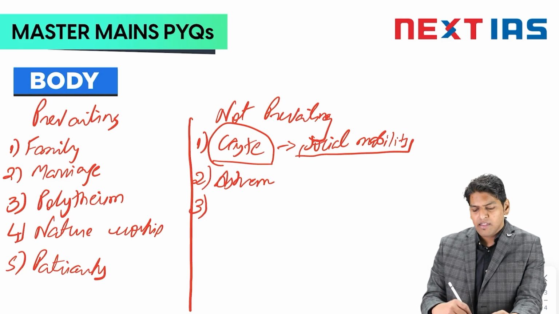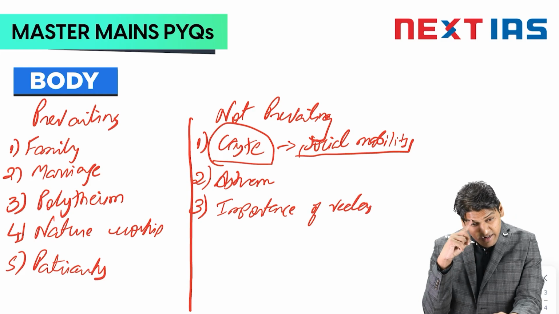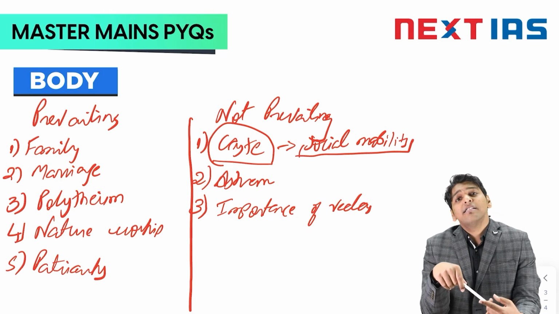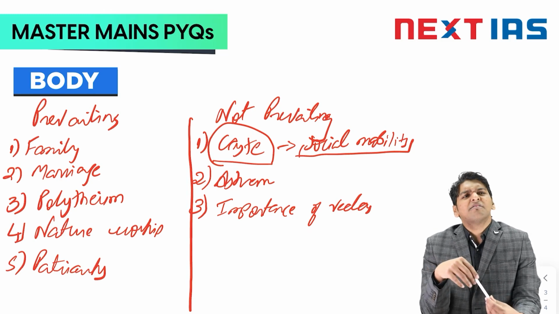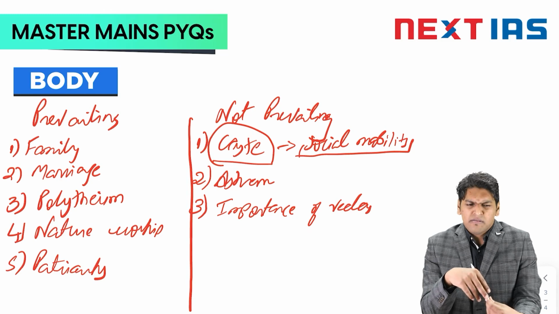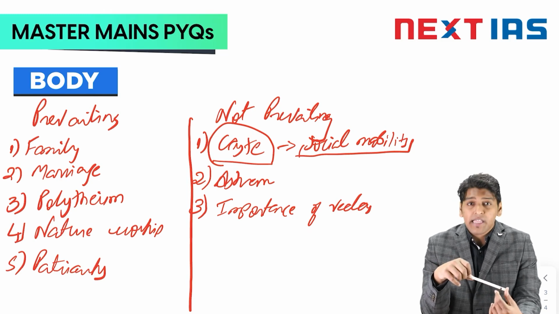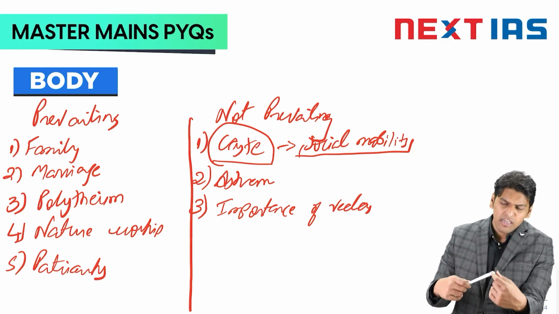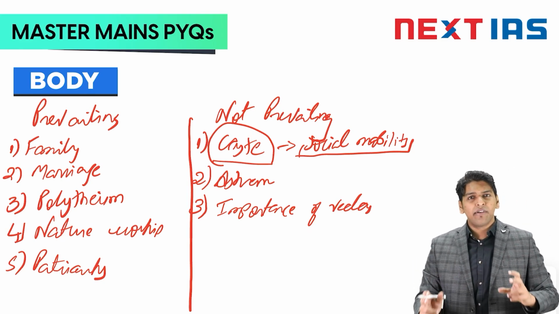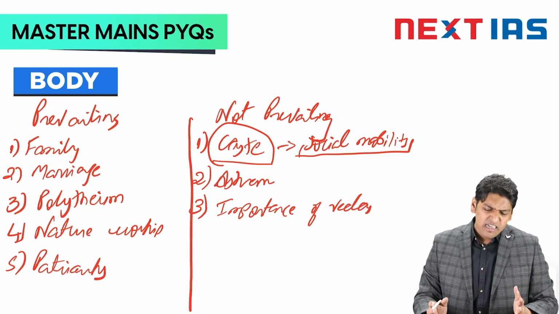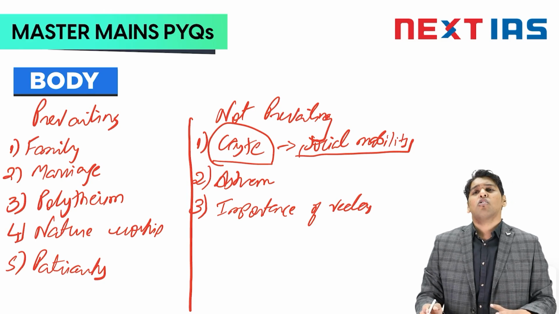Then we have the importance of Vedas. We can see that the Vedas, which served as a foundational document for social and religious life in the Vedic period, are just relegated to an idea, a book in the library. No one even knows what is actually written in the Vedas. Yes, people who study history know what is written in Rig Veda, Sama Veda, Yajur Veda, but people don't know the essence of the Vedas. They have stopped reading it because the knowledge of Vedas has stopped giving them the benefit.